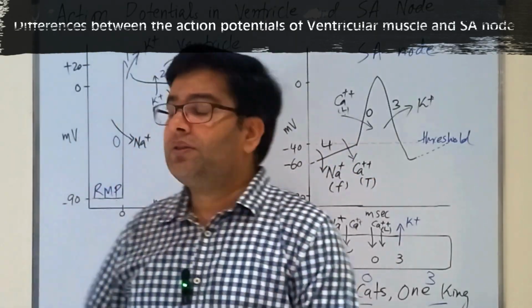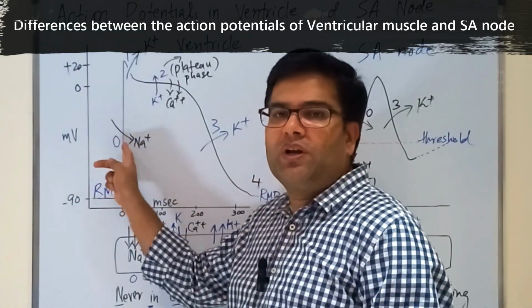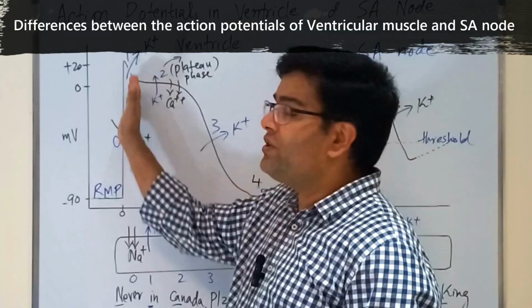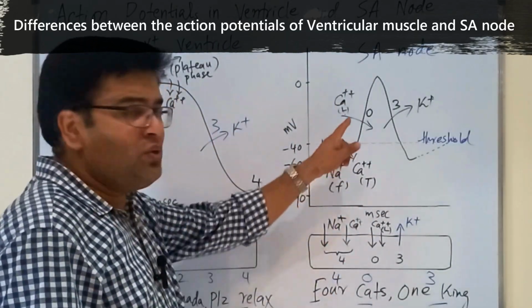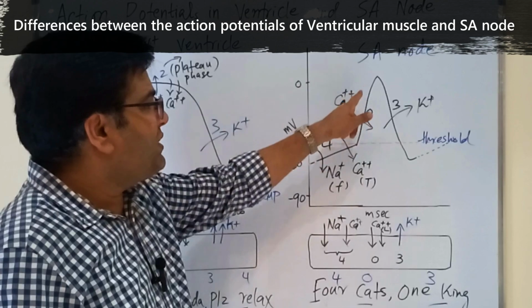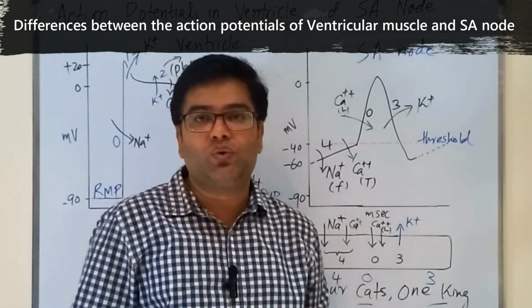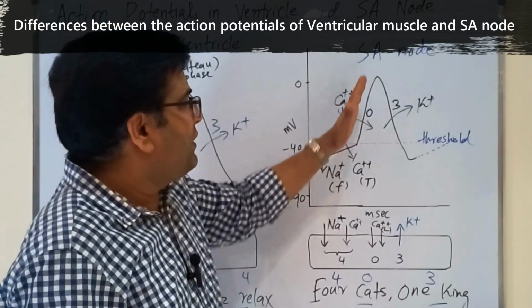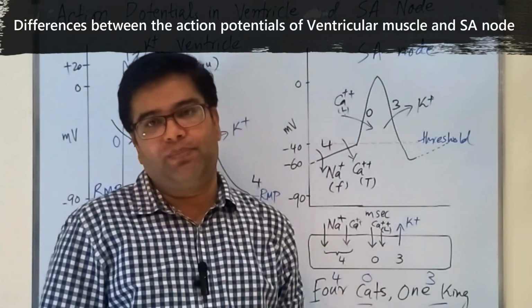The second difference is that the depolarization phase in ventricular muscle is because of sodium influx, and this is a bit steeper because these sodium channels are fast to open. In case of the SA nodal fiber, this depolarization is because of opening of L type calcium channels. They are relatively slow to open, so that's why depolarization in SA node phase 0 is relatively less steep.